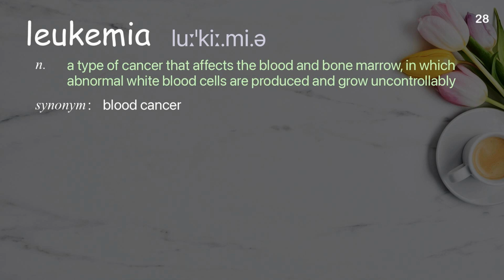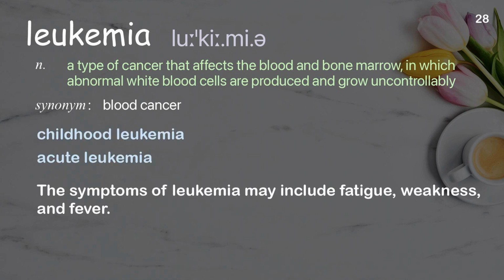Leukemia: a type of cancer that affects the blood and bone marrow, in which abnormal white blood cells are produced and grow uncontrollably. Examples: childhood leukemia, acute leukemia. The symptoms of leukemia may include fatigue, weakness, and fever.